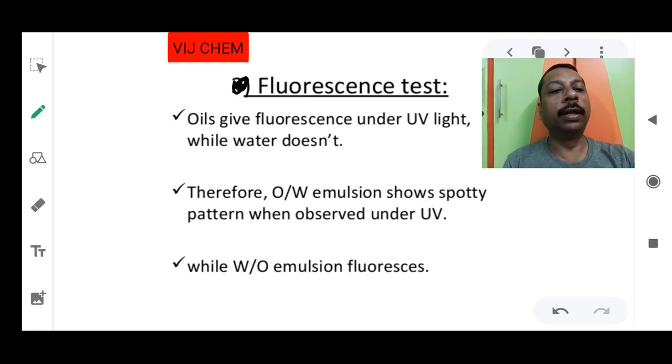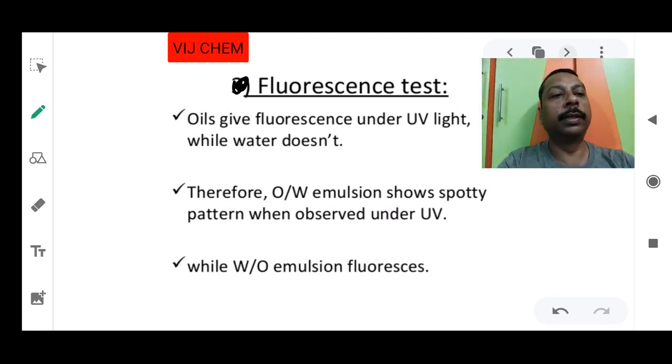Therefore, oil in water shows a spotty pattern because the oil is in very small quantity, so you will find spots, and ultraviolet spots are observed. That means it is oil in water. And if there is complete fluorescence, with certain dots being non-fluorescent, then it is of water in oil type.